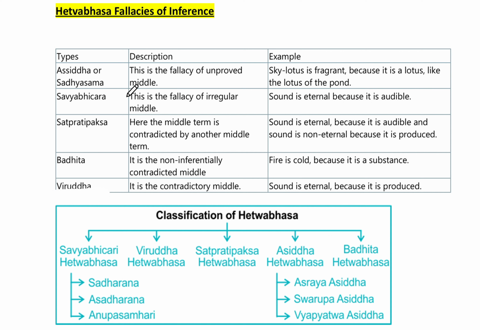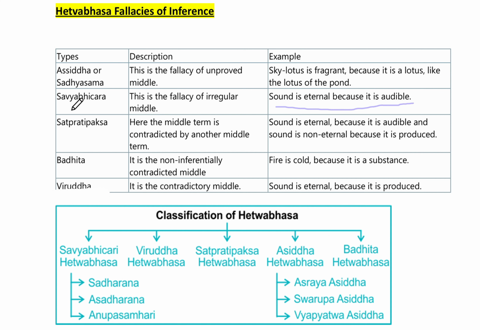Now the second one is Savyabhichara, the fallacy of the irregular middle. So here the fallacy always has an irregularity in the middle term. Let's see the example of it. Sound is eternal because it is audible. So there is an irregularity here. In this example, we can say that sound is eternal because it is audible.